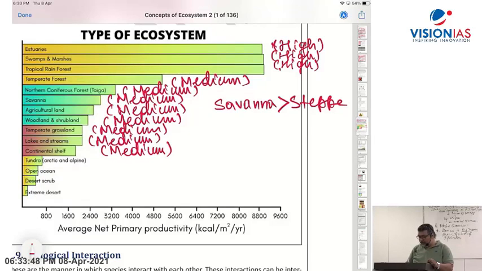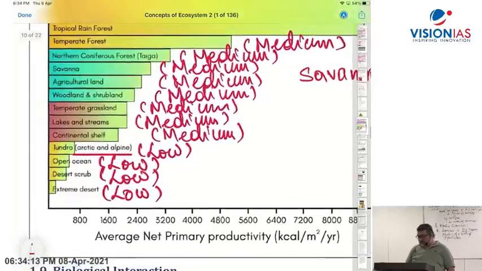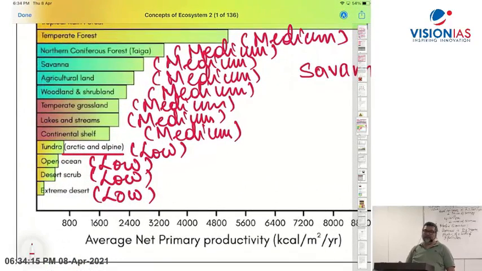And now you can see Arctic and alpine. Tundra, low. Tundra is the permanently frozen area. It has a very low value. Open ocean, now see, very important. Open ocean has low. Desert has got low. And extreme desert again has the least or low. Right? Can you see the diagram here? Tundra is the Arctic and the alpine area, and it is going to be less.